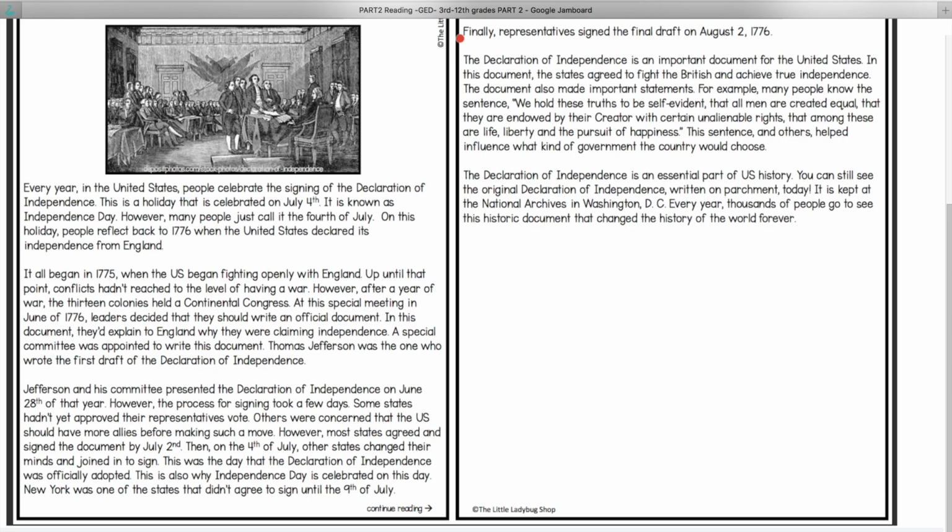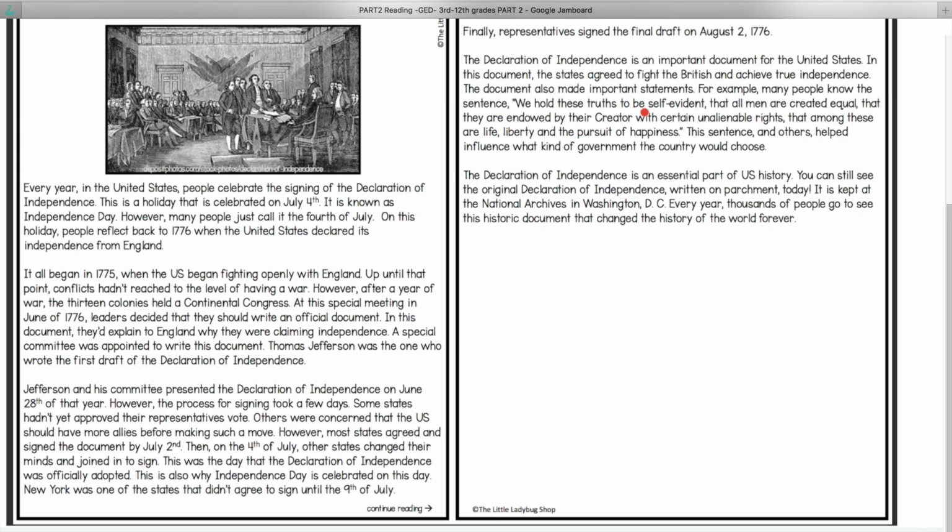The Declaration of Independence is an important document for the United States. In this document, the states agreed to fight the British and achieve true independence. This document also made important statements. For example, many people know the sentence, "We hold these truths to be self-evident, that all men are created equal, that they are endowed by their Creator with certain unalienable rights, that among these are life, liberty, and the pursuit of happiness."